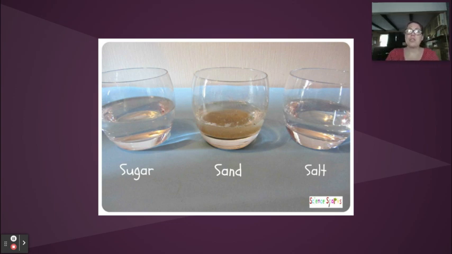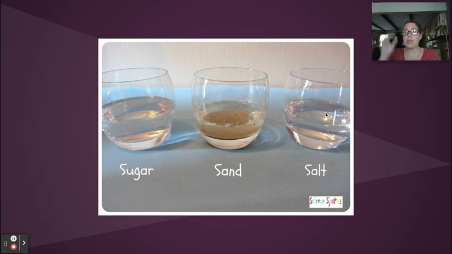When I put solid sugar crystals into the water and I stir it up and it dissolves, now it's an aqueous solution. I would put the formula for sugar, and then I would put in parentheses next to it the symbol AQ, standing for aqueous. And that would tell me that the solid sugar mixed with water and made an aqueous solution.